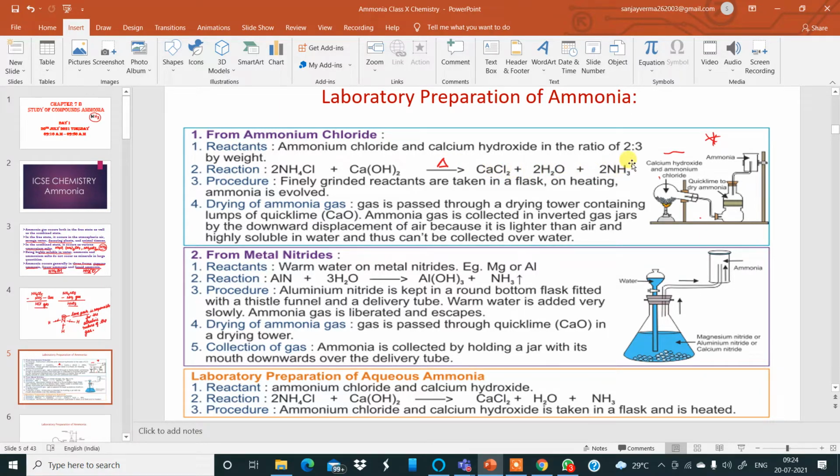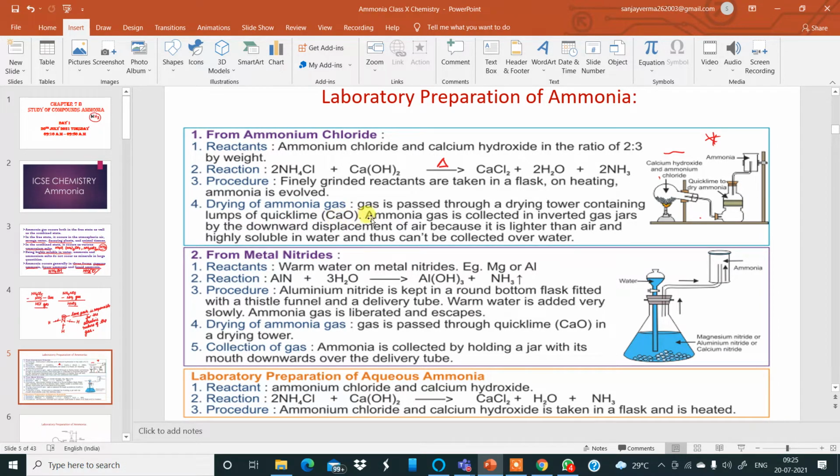So I want all of you to remember this equation. Then the procedure: finely ground reactants are taken in the flask. On heating, ammonia gas is evolved. The gas is not dry, it may contain moisture. So, for drying the ammonia gas, it is passed through a drying tower. There is a drying tower over here. It is passed through a drying tower containing small lumps of quicklime, that is, calcium oxide.